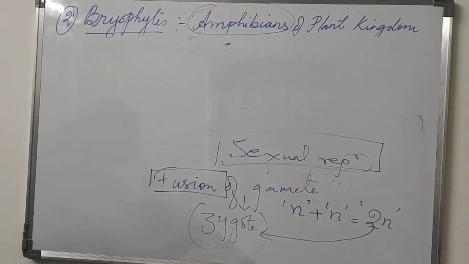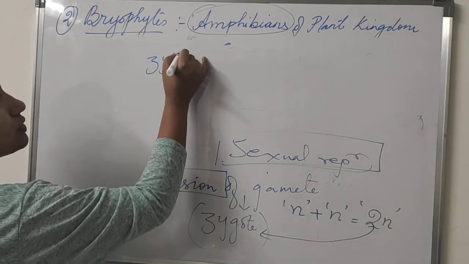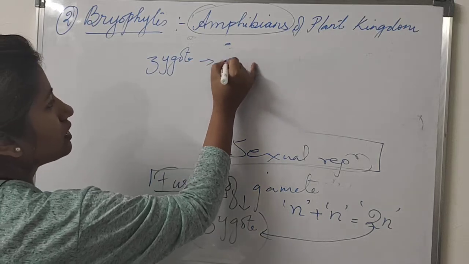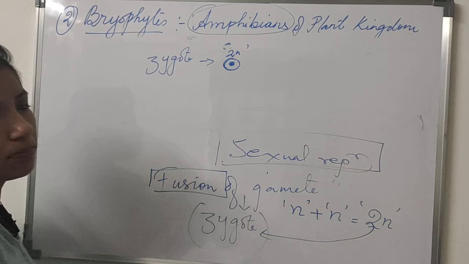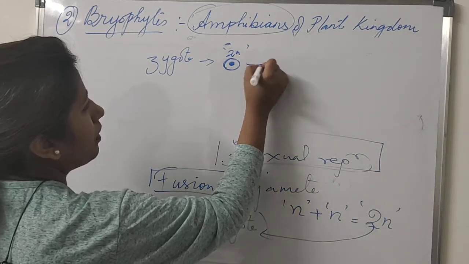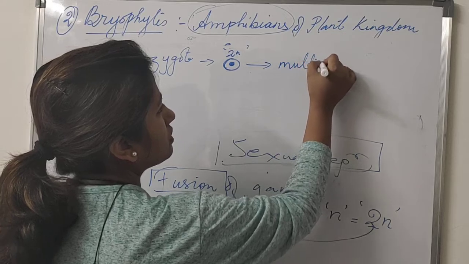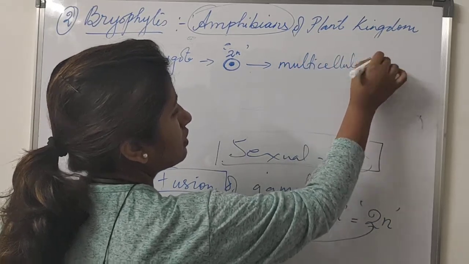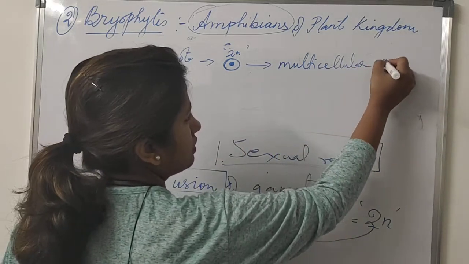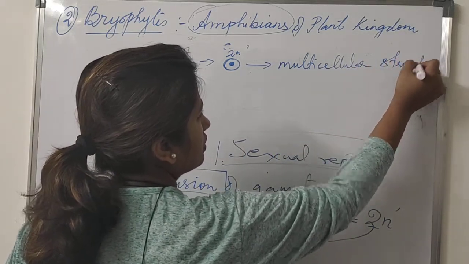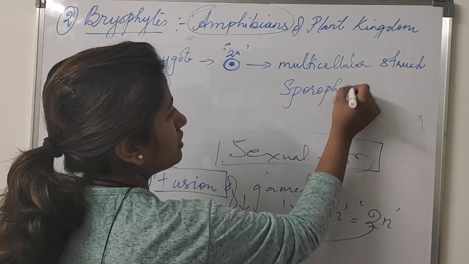Now this zygote will be diploid. Let me consider a structure: this is a zygote, a single cell structure, which is diploid. And it will develop by mitosis division into a multicellular structure called sporophyte.